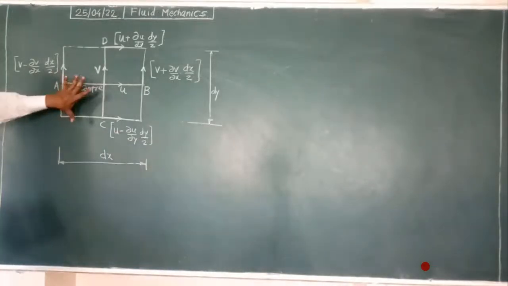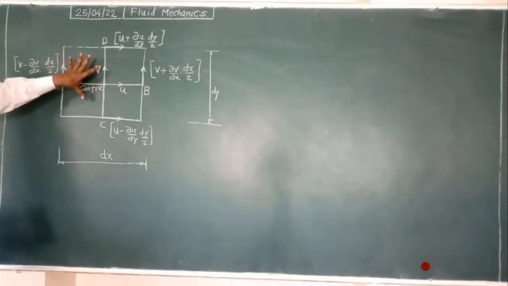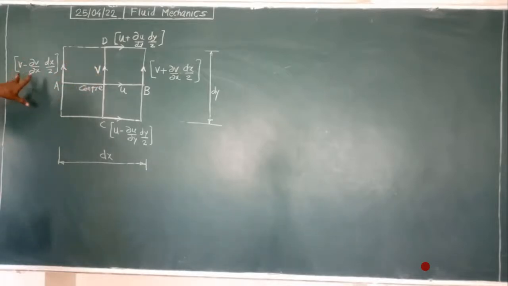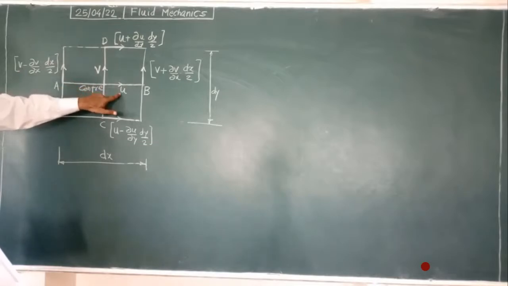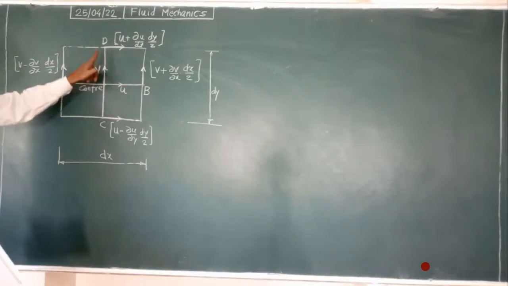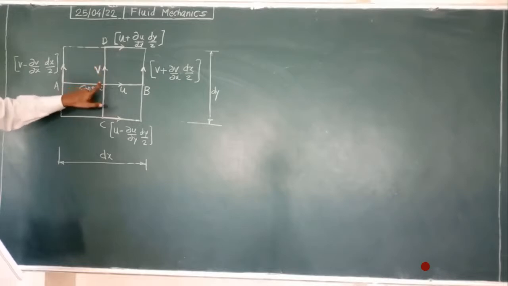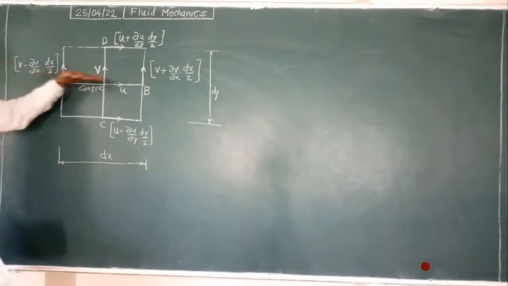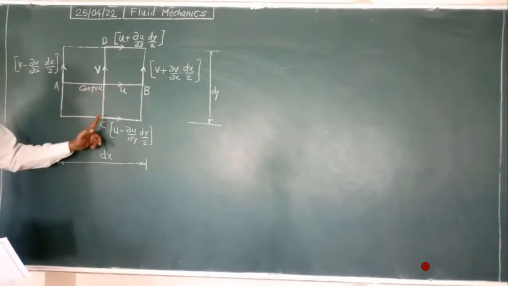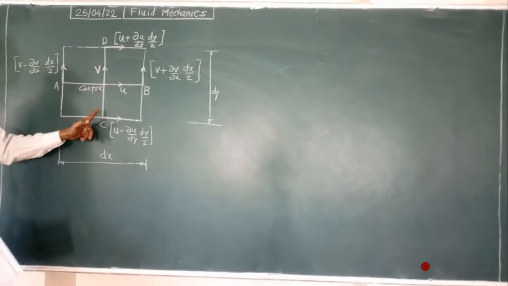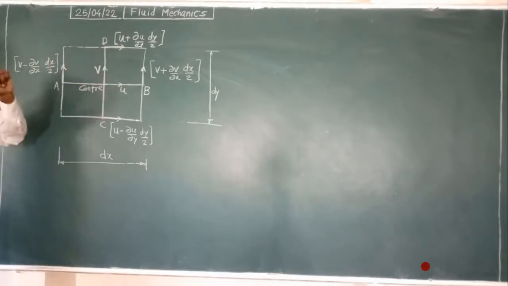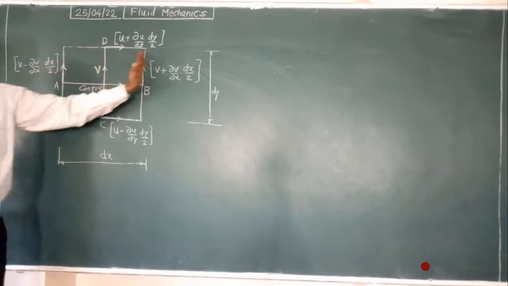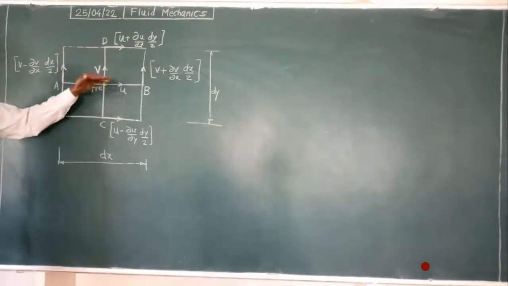So as per the diagram, okay, this is a fluid particle element. Already we have discussed this. Now in this, these are the velocities at the center: u is the velocity along the x direction, and v is the velocity along the y direction at the center. A and B you take as the end points of the horizontal segment AB, and the end points of the vertical segment CD are C and D. So velocity in the upward direction increases, and velocity in the right side direction increases.